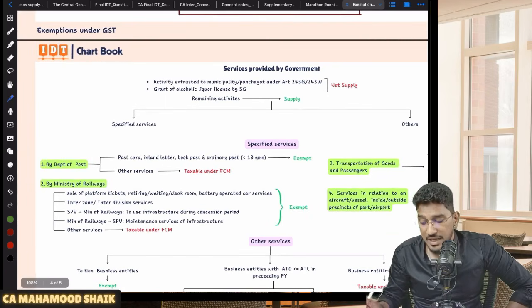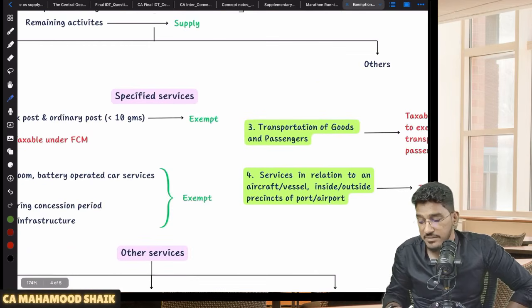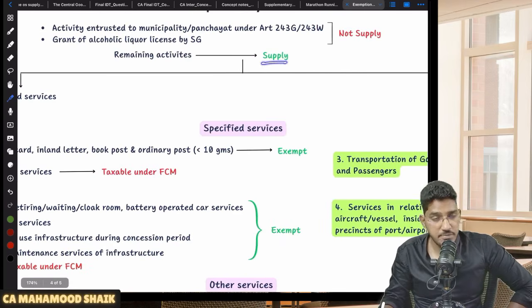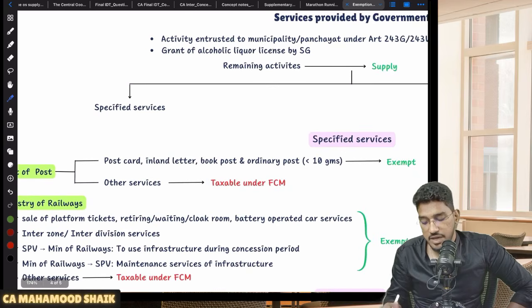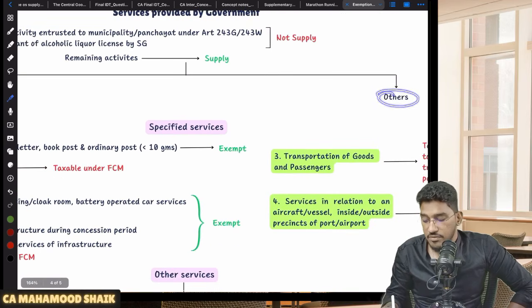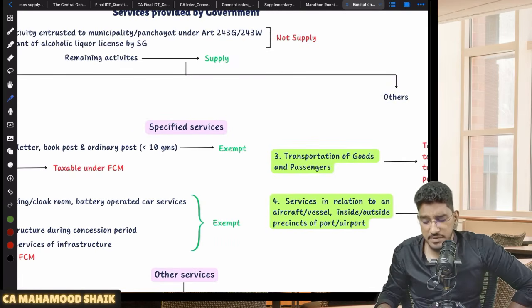The remaining activities which are provided by government, we are going to divide into two categories: specified services and others. So whatever remaining services are provided by government, they will fall under the supply definition. For exemption purposes, we are going to divide them into two categories. One is specified service, the other is the others category. First, we will talk about what is a specified service. What will fall under specified services?